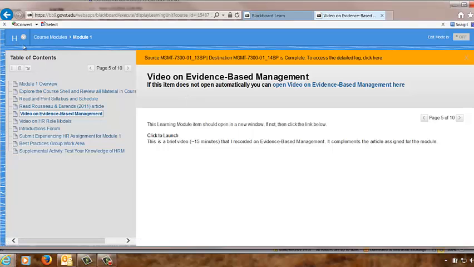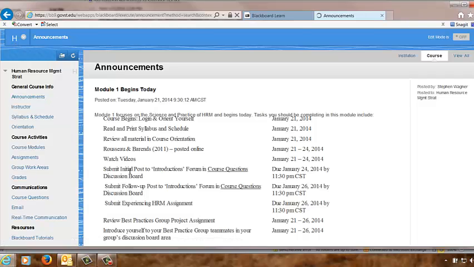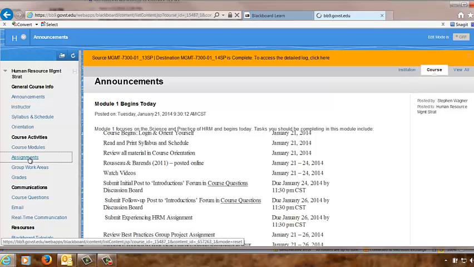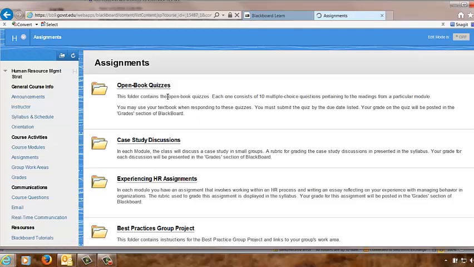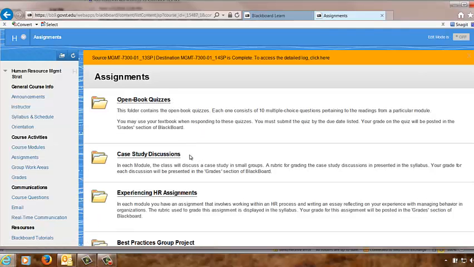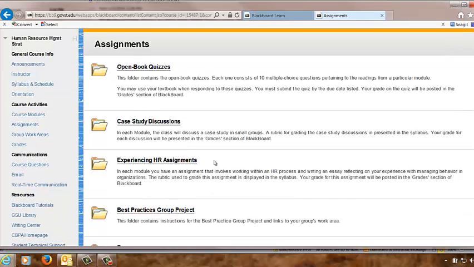Okay, if you go in the upper left hand corner here, you'll see there's this H button. That'll take us back to the home screen, and you'll see we're back at the announcements, and here's our main menu. And so back to course activities, I also have an area where you can get to all the different assignments, and so there'll be quizzes and case study discussions and experiencing HR assignments and your best practices group project. You can get to all of these through the module, or you can get to them through the assignment. So I give you multiple routes to get to the material you need for class.